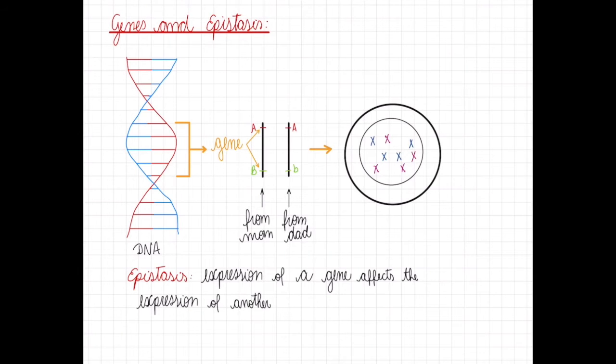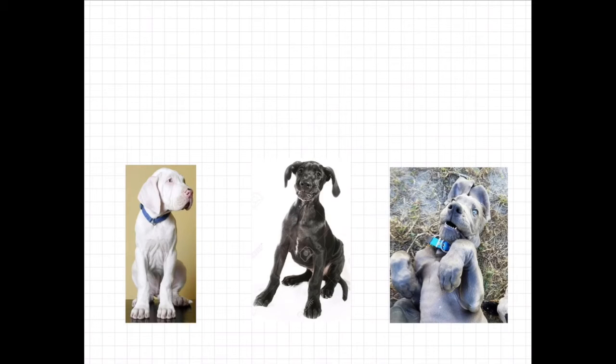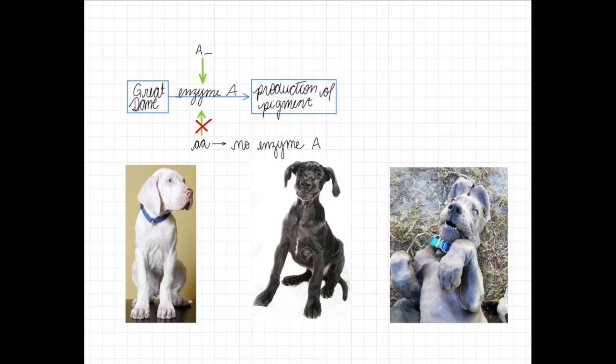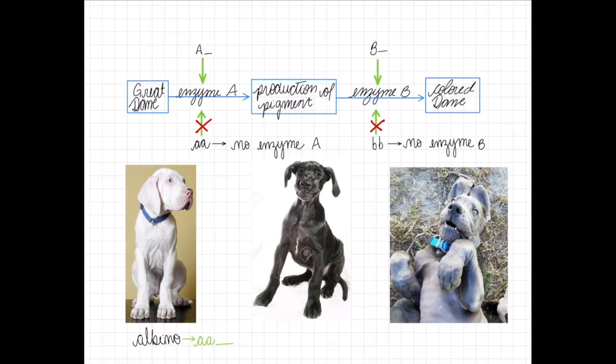Let's take a look at a fictitious example to make things a little easier. Imagine that this genetic pathway happens in Great Danes. What this tells us is that gene A is responsible for the production or not of hair pigment. A Dane that has 2 copies of the little a gene won't be able to produce any pigment and will then be an albino. Gene B, on the other hand, tells what color that pigment would be if the hair cells could produce any. Gene big B is the dominant one and it gives black pigment. Gene little b is recessive and gives blue pigment.